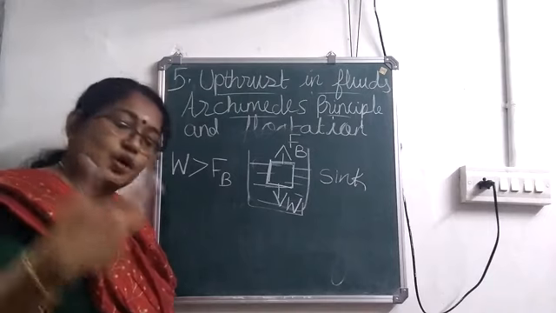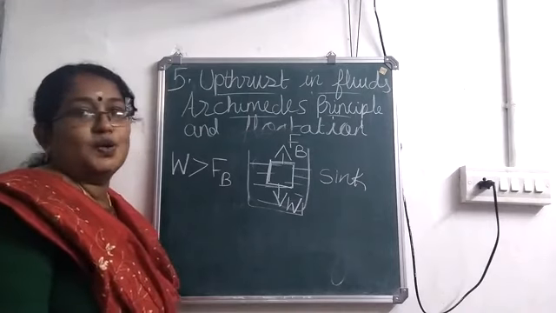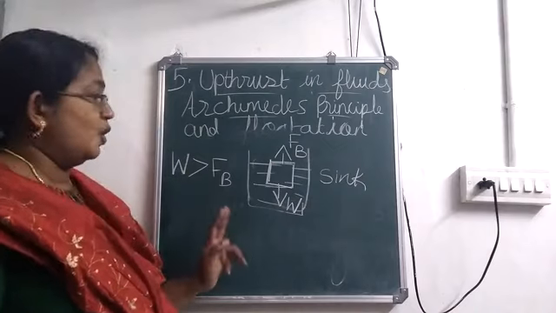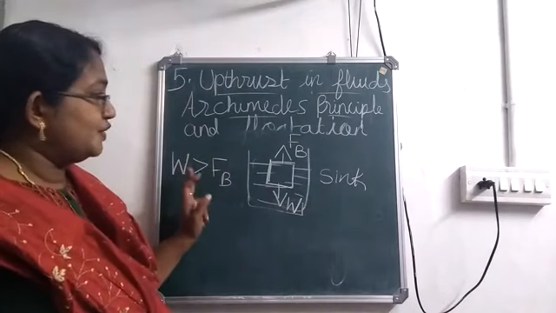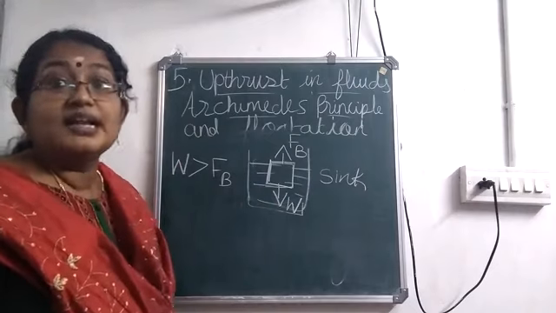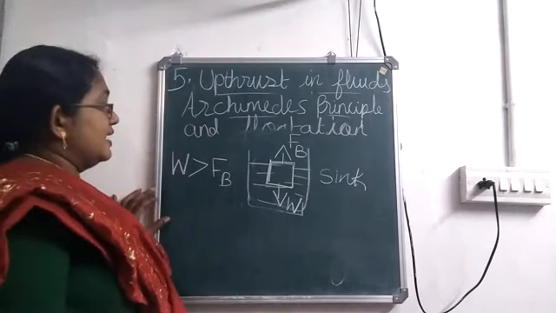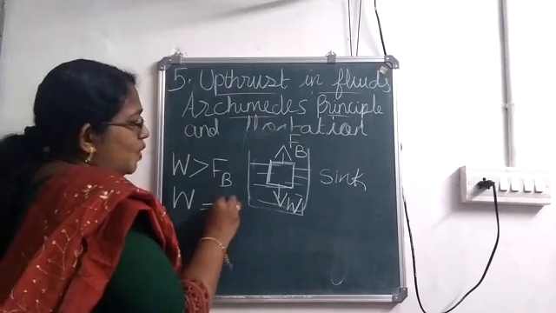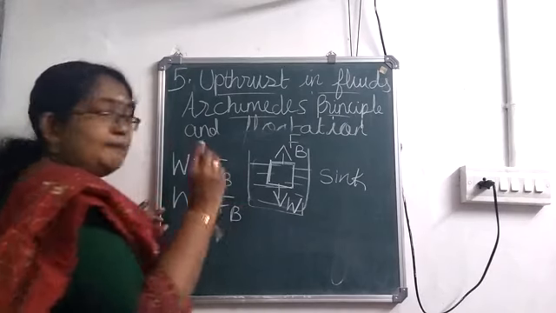So density is more, and the mug with water will go down. It sinks. So what you have to remember: if the weight of the object is greater than the upthrust, then the body will sink.